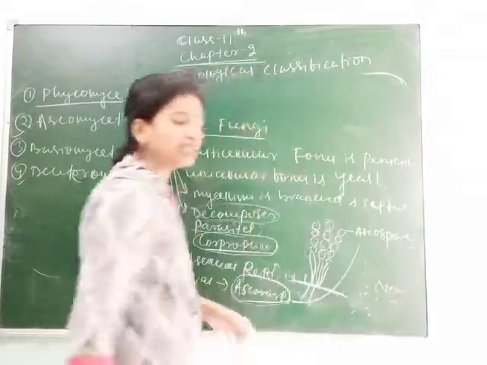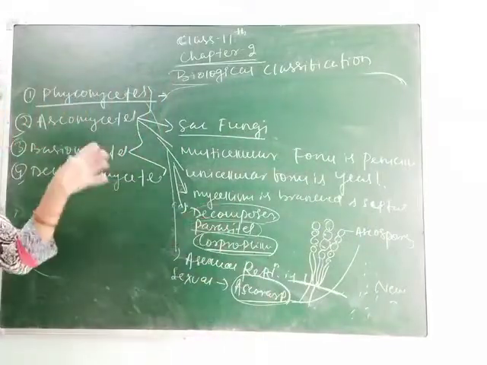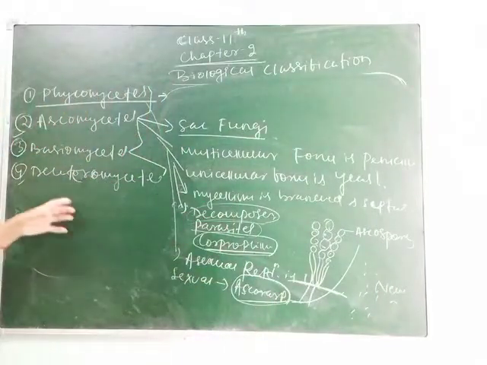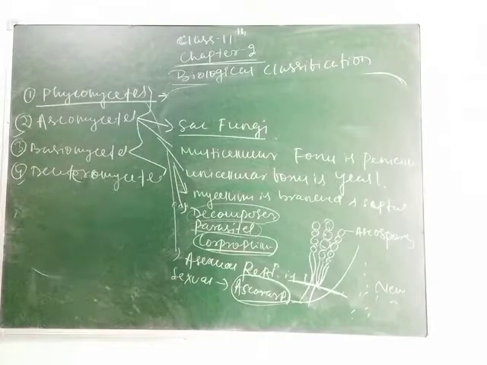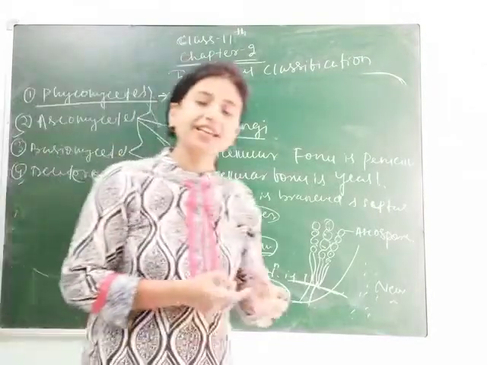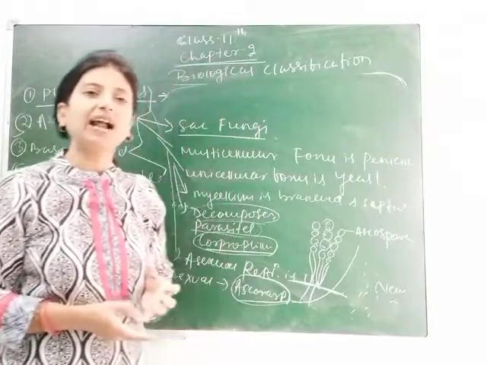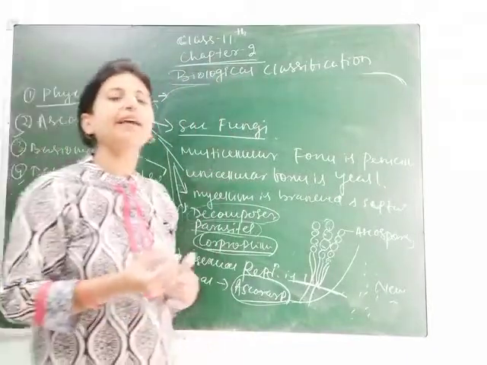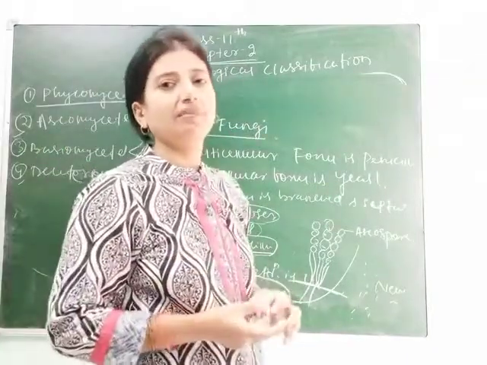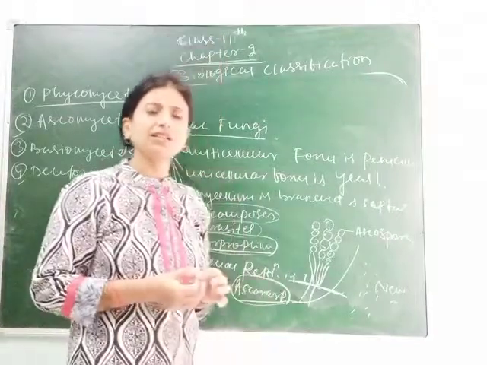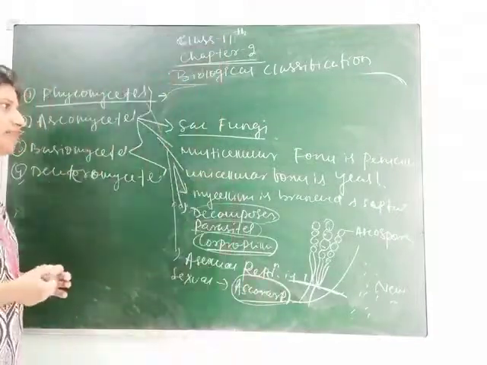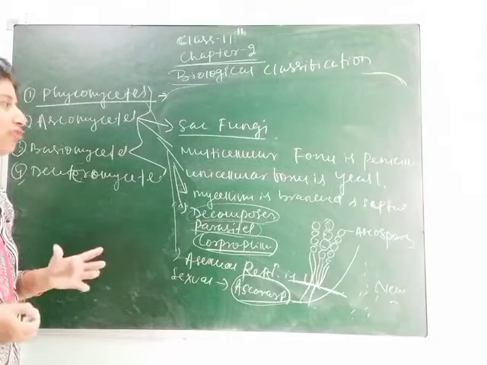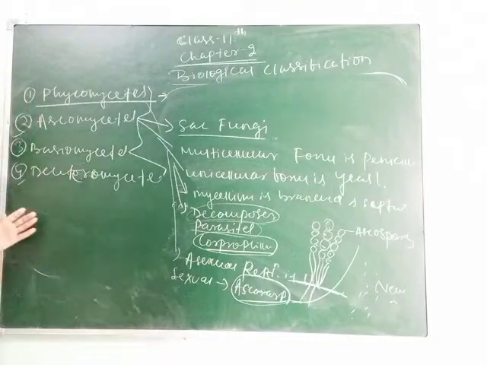As you know, inside the mycelium the haploid gamete is formed. So the mycelium is formed. And the examples, which I have already told you, are yeast, penicillium and morels, which are eaten by human beings as food. These are called morels. But not all species of fungi are used for eating, only a few species.